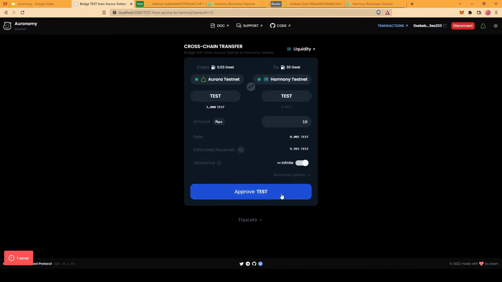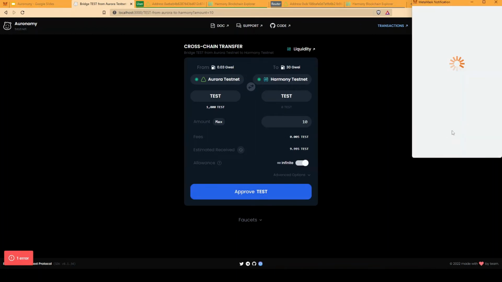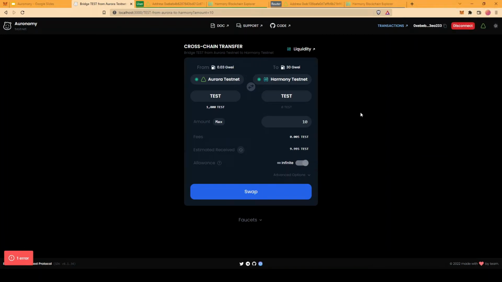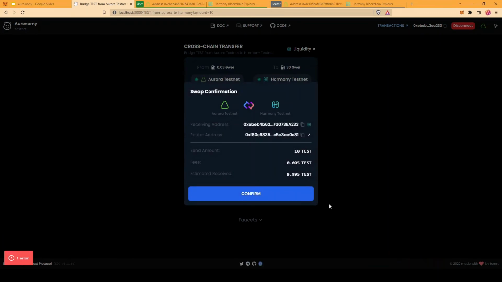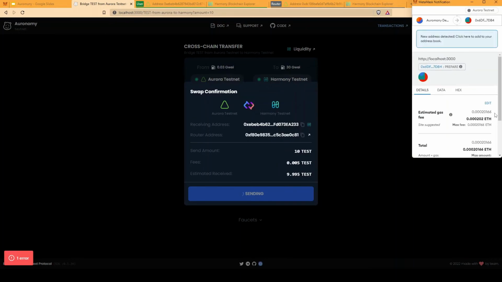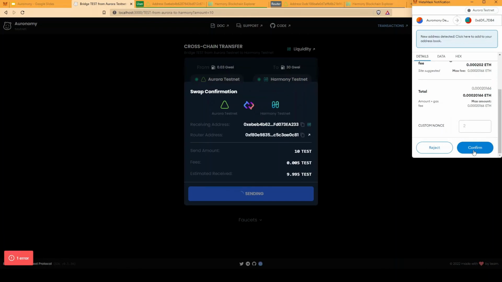So if we are good with the bid, we can approve the spending of the test token. Upon the approval of the test token, we can then proceed with swapping the tokens, which will give us a summary page about how much we will be receiving on the receiving chain and how much we will be sending on the sending chain. We then hit confirm, which will pop up the transaction, the bridging transaction itself.